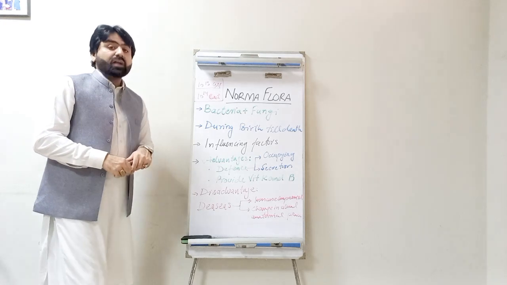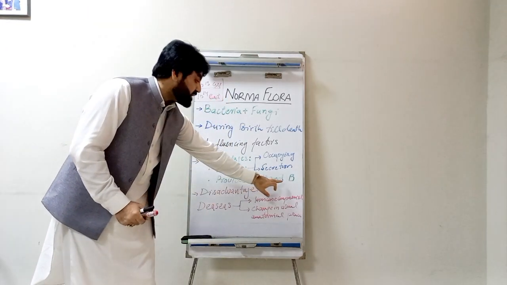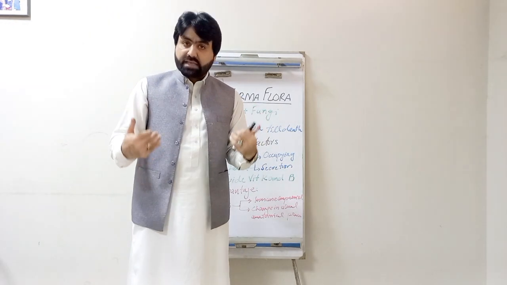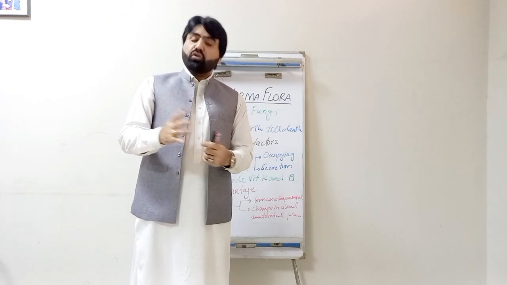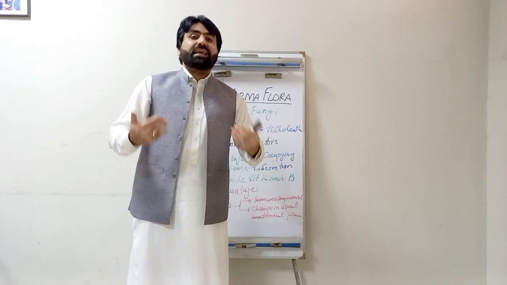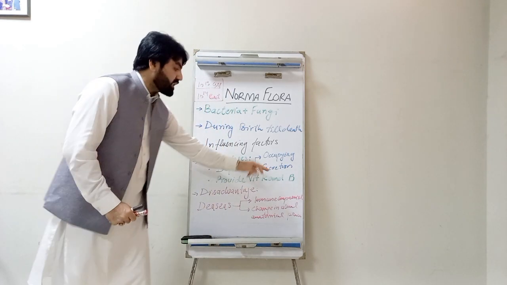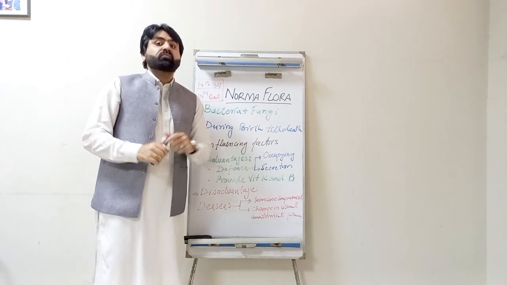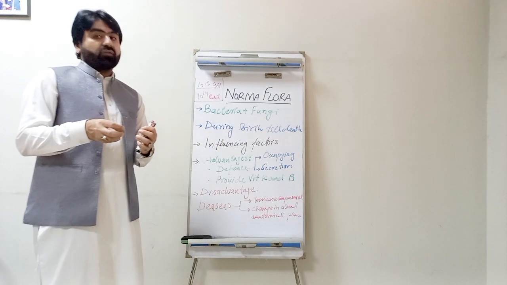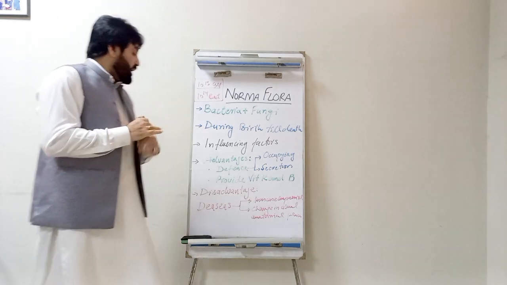Besides this, they also produce very important vitamins, including vitamin B and vitamin K, in the intestine of the human being. Or you can say that the members of the normal flora of the intestine or gastrointestinal tract produce vitamin K and vitamin B for human beings. So the gastrointestinal tract of the human being absorbs these vitamins K and B.